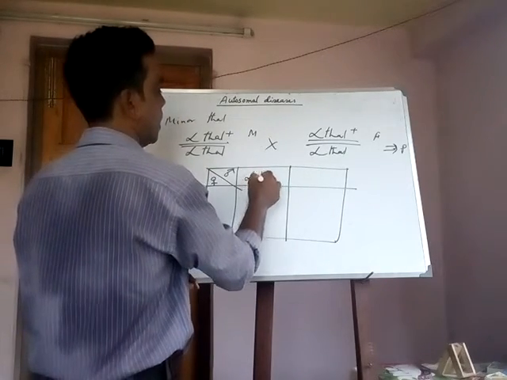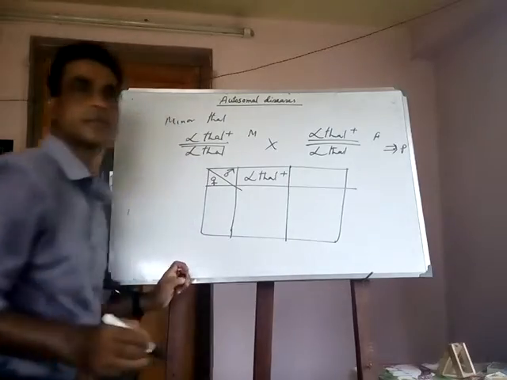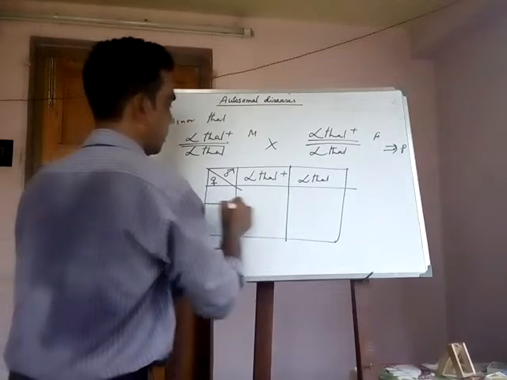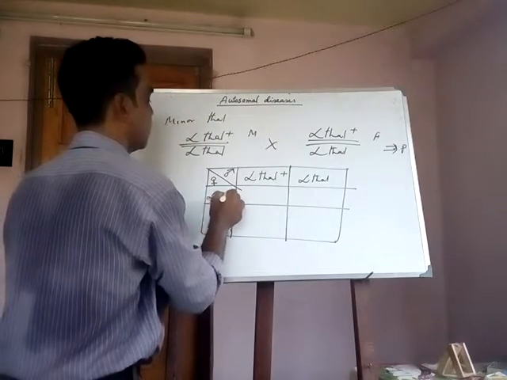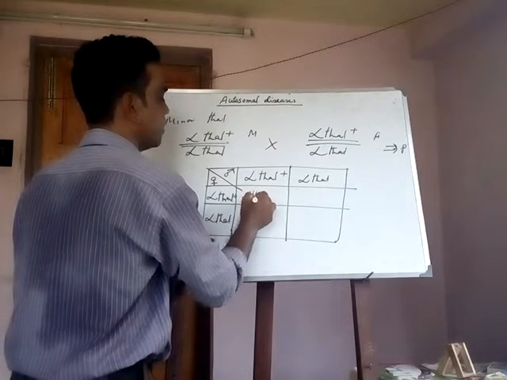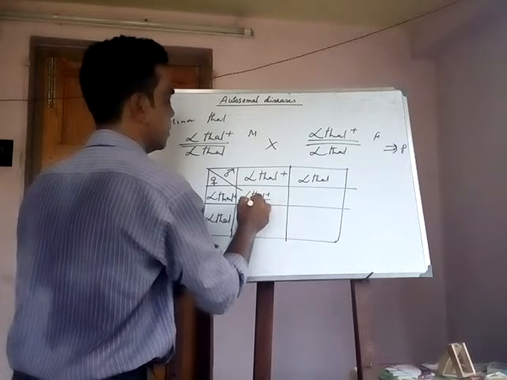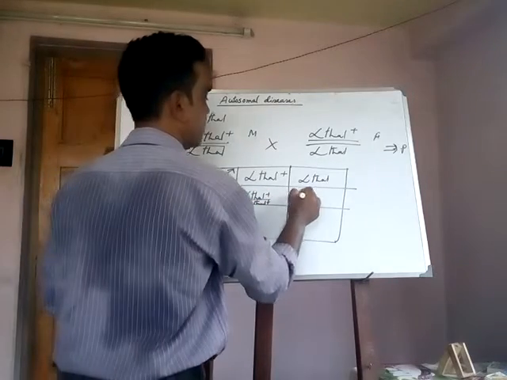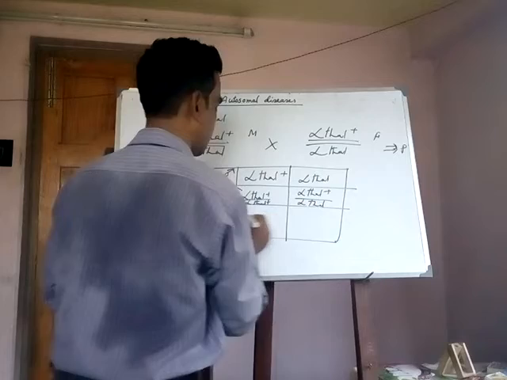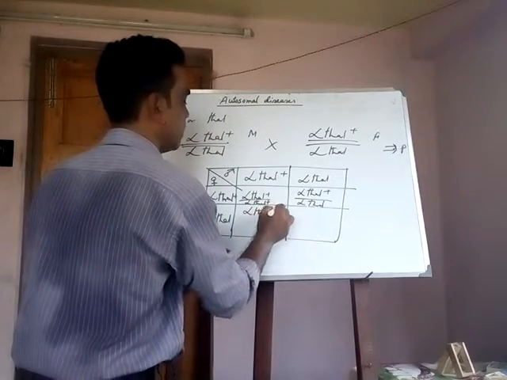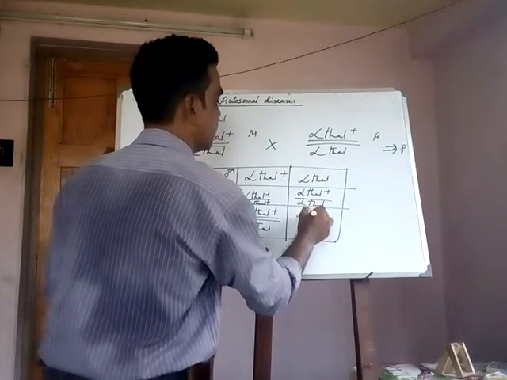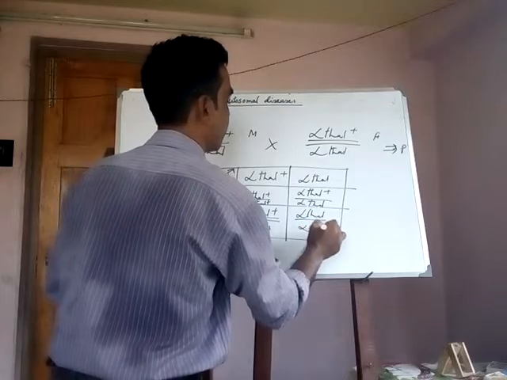That is alpha thal plus alpha thal plus, alpha thal plus alpha thal, alpha thal plus alpha thal, alpha thal alpha thal.